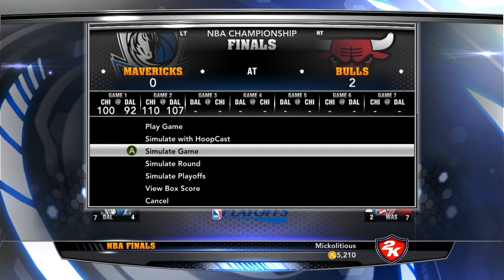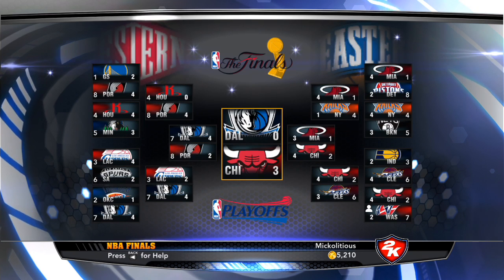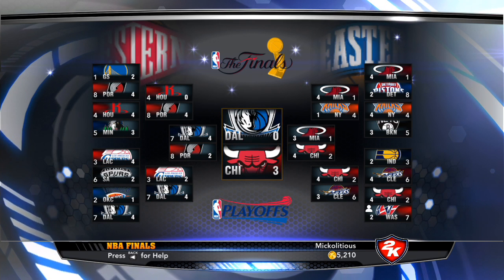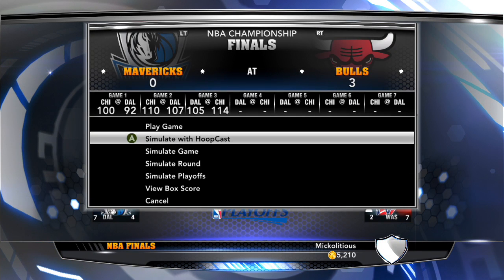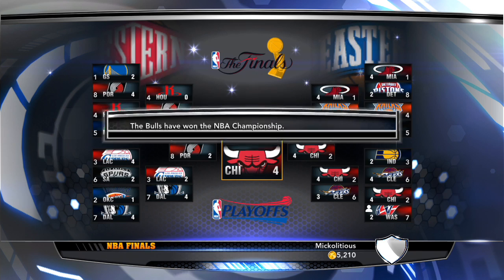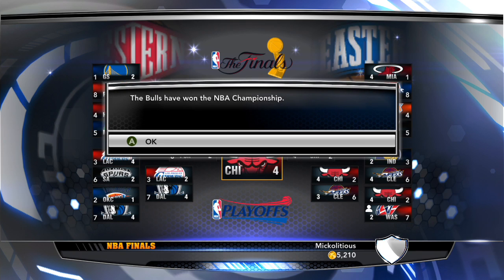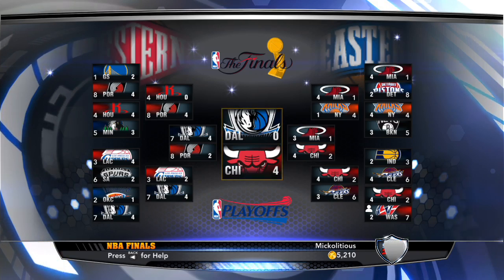Chicago went on to take a 3-0 series lead, and going into Game 4, they are wanting a sweep here today, as earlier tonight the Chicago Bulls clinched the NBA Finals in 4 games, sweeping the Dallas Mavericks.